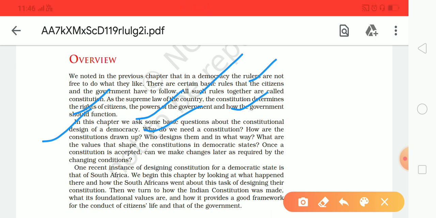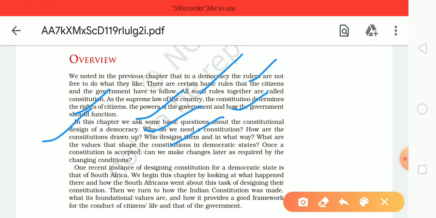We will also discuss who designs them and in what way, what values shape a constitution and a democratic state, and what changes a nation requires with time to change its constitution.